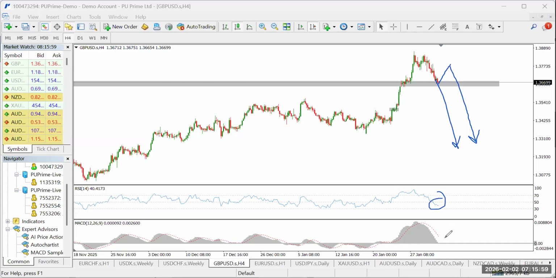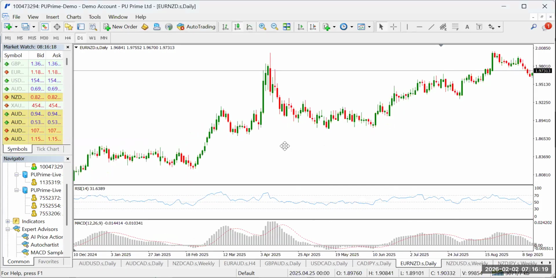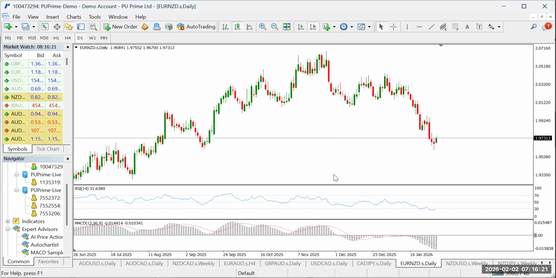RSI also is below 50, though in this instance, MACD is yet to cross below zero, but notwithstanding, that doesn't change the fact that we're expecting the bearish movement on the GBP USD. Now, there are a couple of high probability setups that I saw in the market over the course of the weekend, which will trigger some long-term trends this week that can generate a lot of massive pips, and that is the Euro NZD and the GBP NZD.